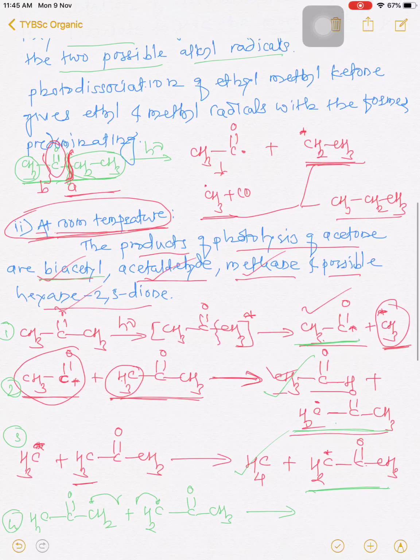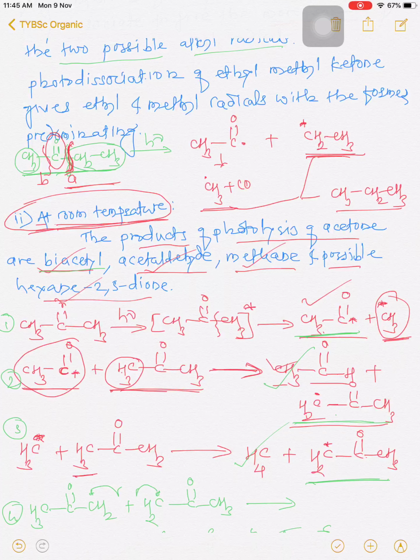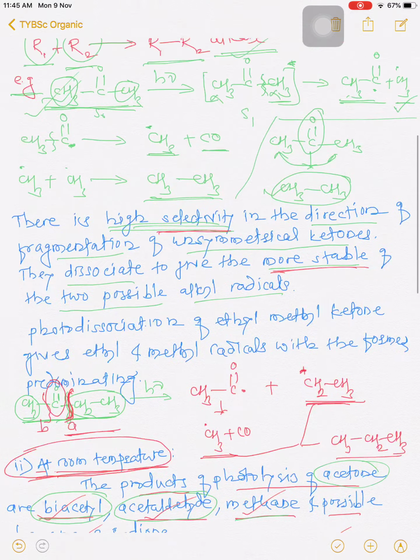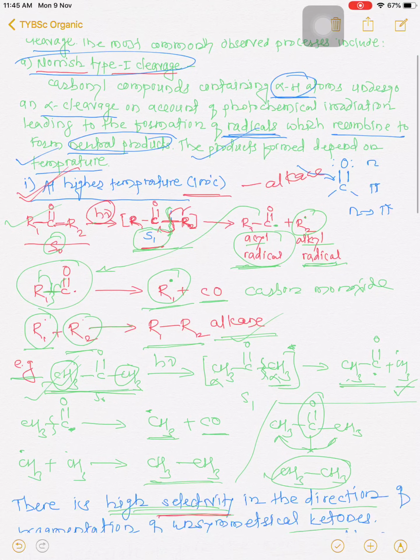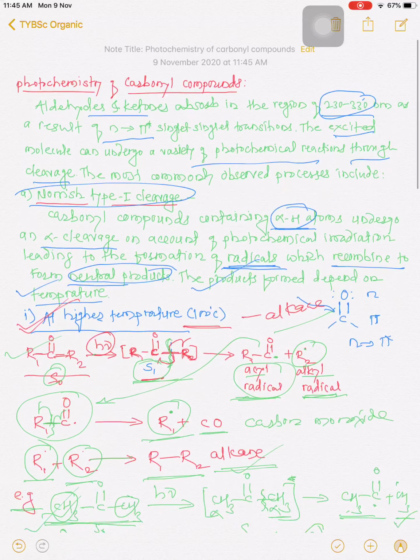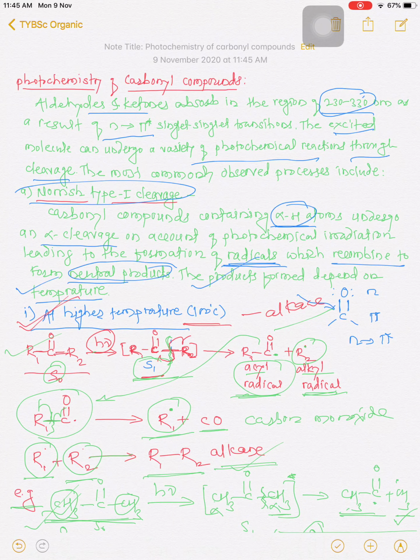If the cleavage takes place at room temperature, there is a possibility of formation of biacetyl, acetaldehyde, methane, and hexane-2,5-dione. So this is the Norrish first reaction which is carried out at room temperature. If the same reaction is carried out at a higher temperature, we get alkane as a single product, but at room temperature we get many products from the same molecule. So this is the photochemistry of carbonyl compounds and the Norrish first cleavage. In the next lecture we will see the Norrish second cleavage reaction.